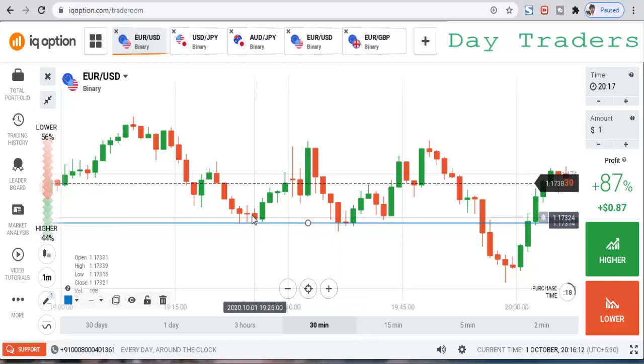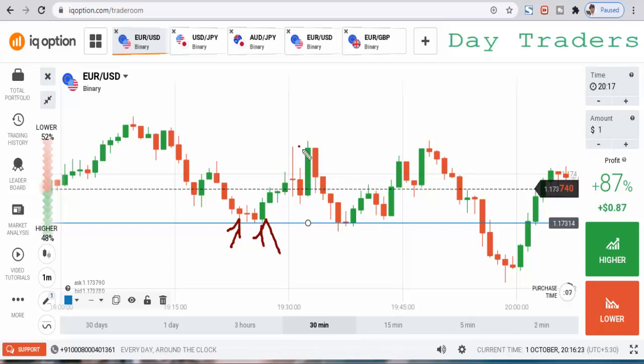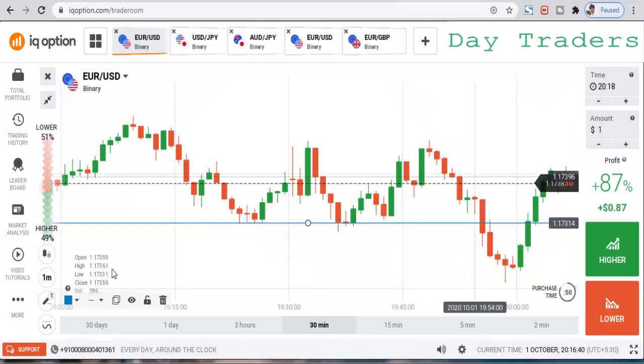Okay, so already some sellers are weak at the market, there are no sellers interested in the market, so that's the reason some buyers enter the market, and this is a very strong level. Why? Because these are strong buyers who suddenly stop at this level, and again some sellers are very strong, so this is a very strong level, considered a resistance level.